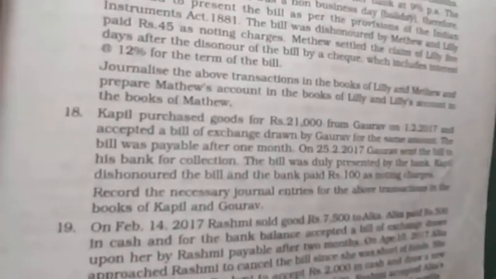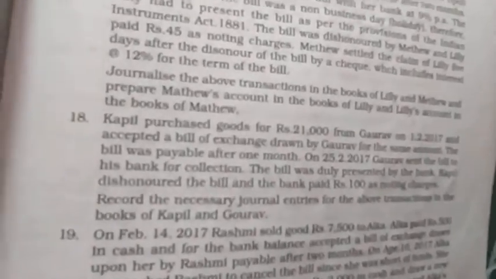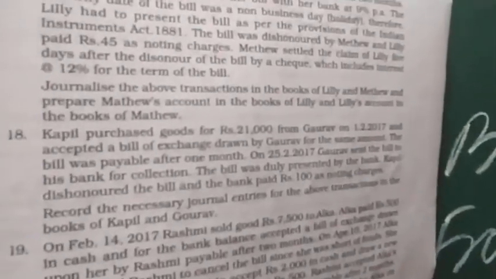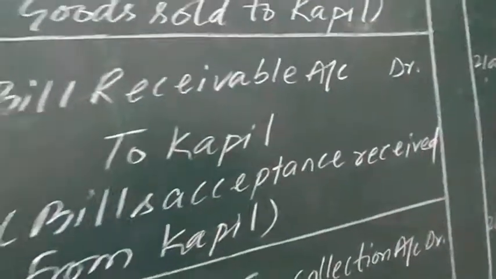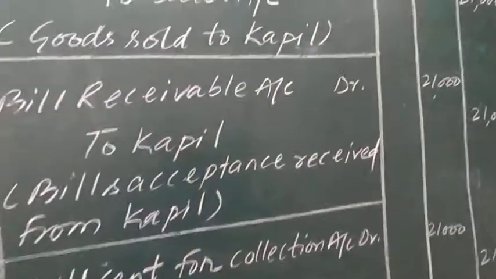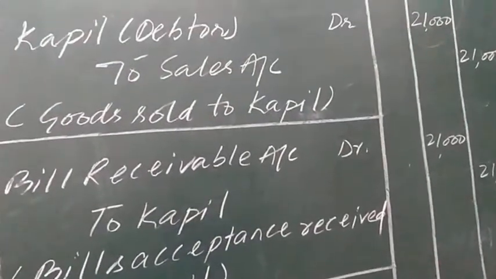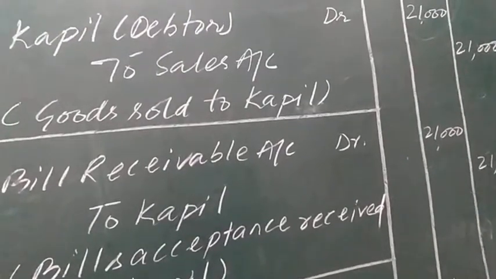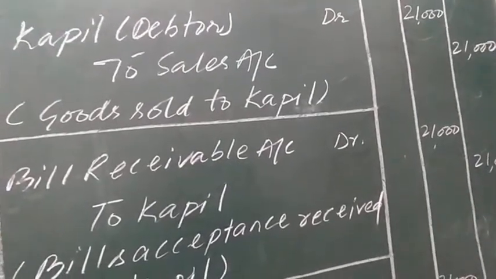Now, and accepted a bill of exchange. Who will accept the bill of exchange? The purchaser, Kapil, drawn by Gaurav, the seller, for the same amount. When the debtor will accept the bill, then what will happen? The debtor will decrease and its place will be occupied by bill receivable.